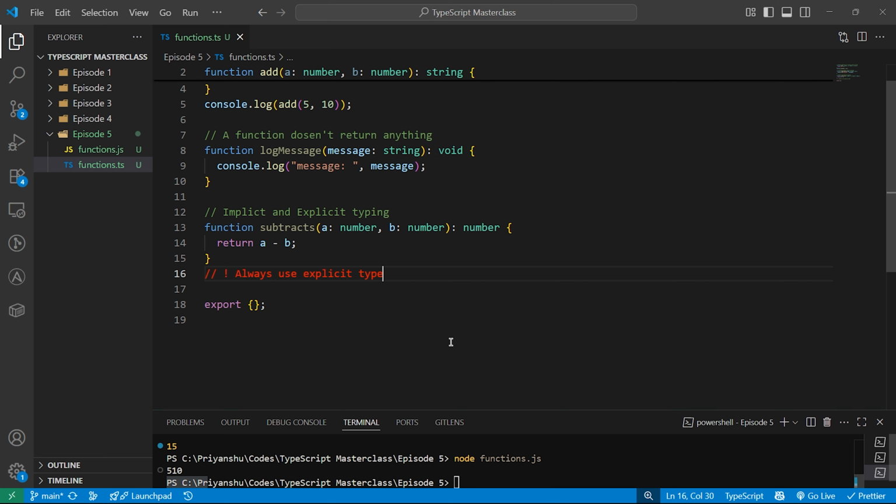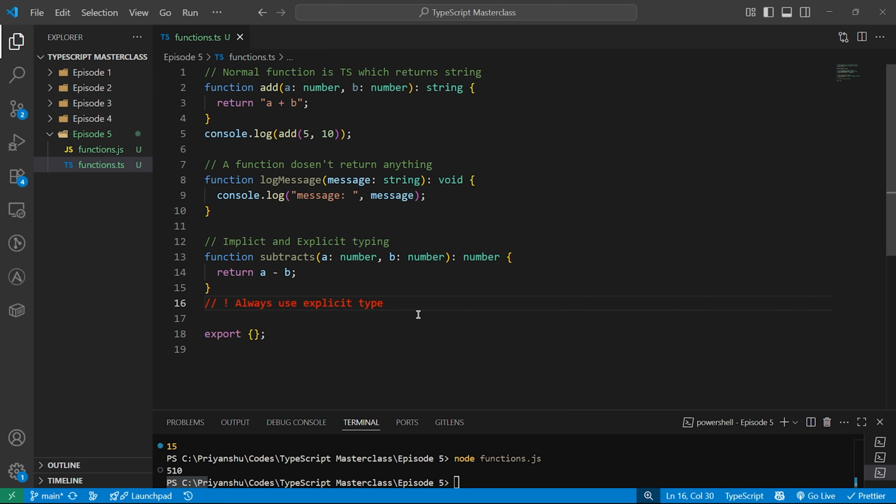Got it? There will be thousands of lines of code and like 10, 20, 50 files. In that case, no one is going to read the function to see what it is exactly doing. No one is going to figure out the logic. So these things matter a lot. So it's better readability in complex functions. It helps during refactoring the code. Whenever you want to refactor it, you already know that this function is taking number and returning number, and it acts as an extra safety net.